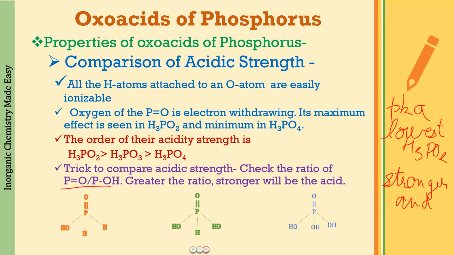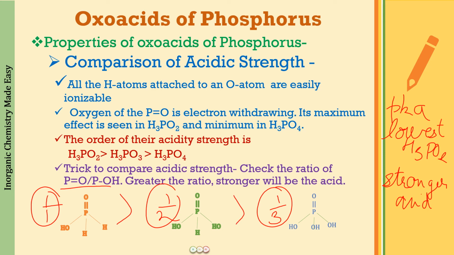What I mean is, here we have one P double bond O divided by 1. Here it is going to be 1 by 2. Here it is going to be 1 by 3. And greater the ratio, the stronger will be the acid. As you can see, here it is the largest ratio, then 1 by 2, then 1 by 3. So this is going to be the order. This way you can compare the oxo acids of phosphorus, if different choices are given to you.